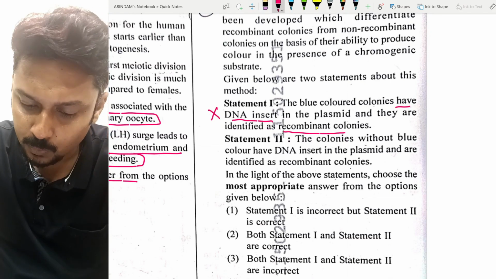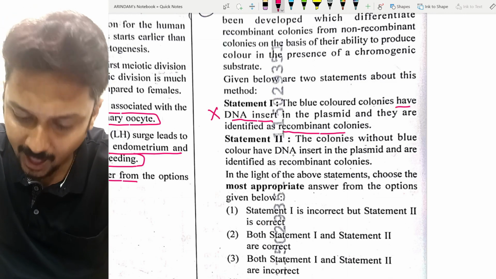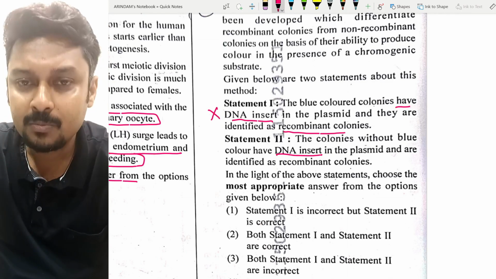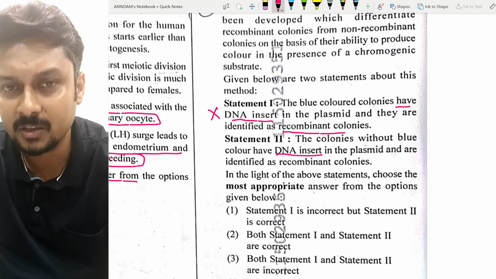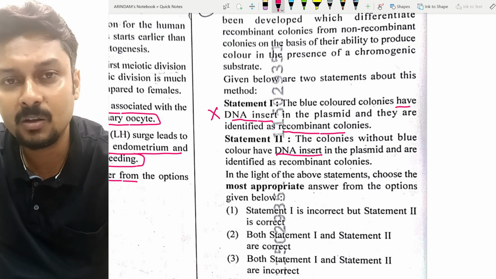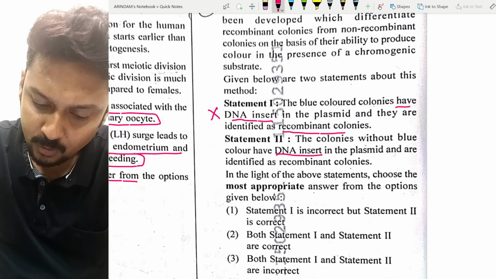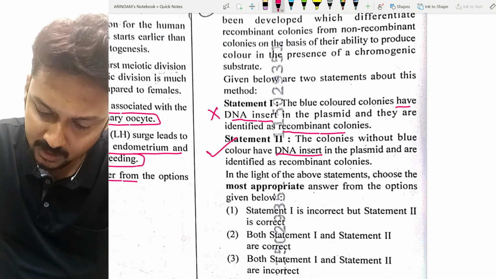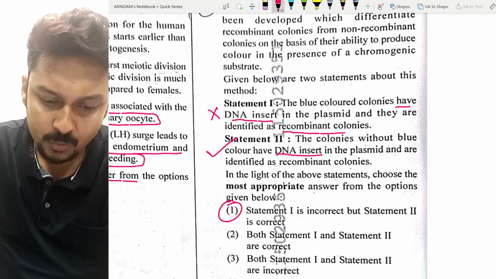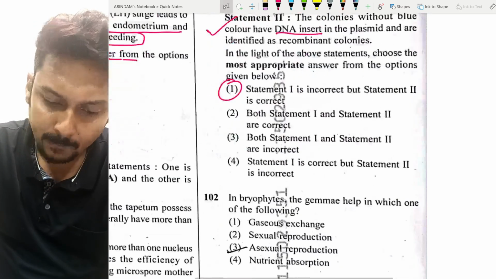Now statement 2, the colonies without blue color have DNA inside. Yes, because if insertion of some foreign particle is there within the plasmid, they will not give a color. So they are identified as recombinant colonies. So statement 2 is correct. So here statement 1 is incorrect, statement 2 is correct. So the first option is correct for question number 101.